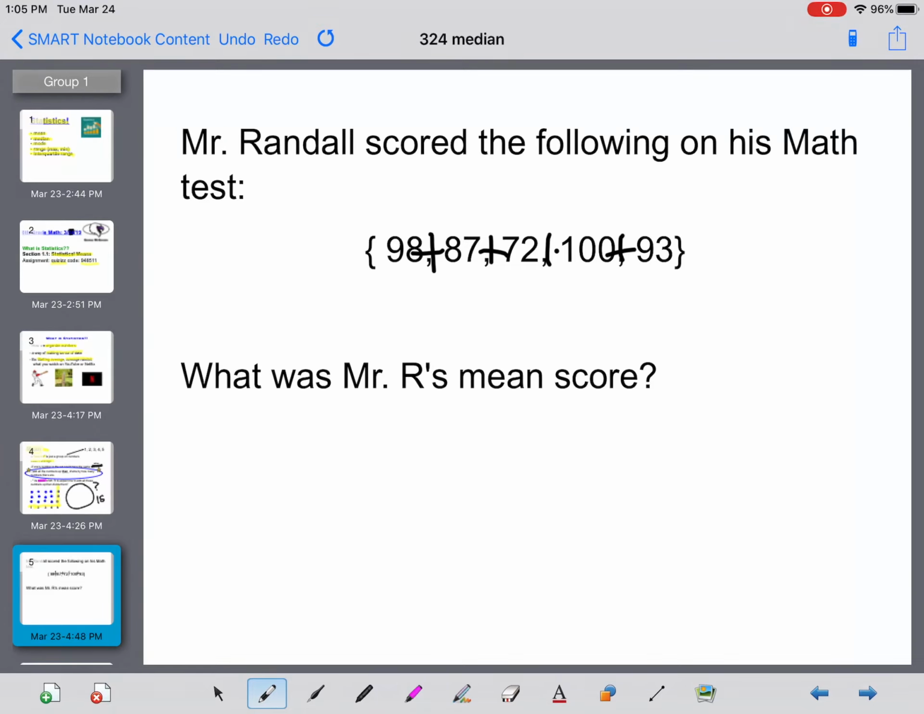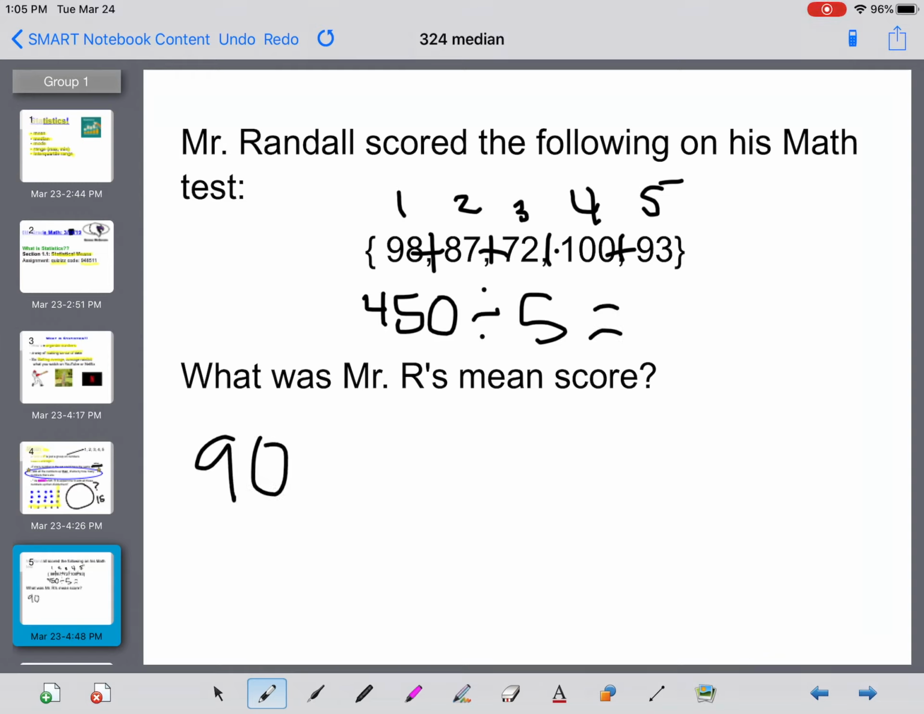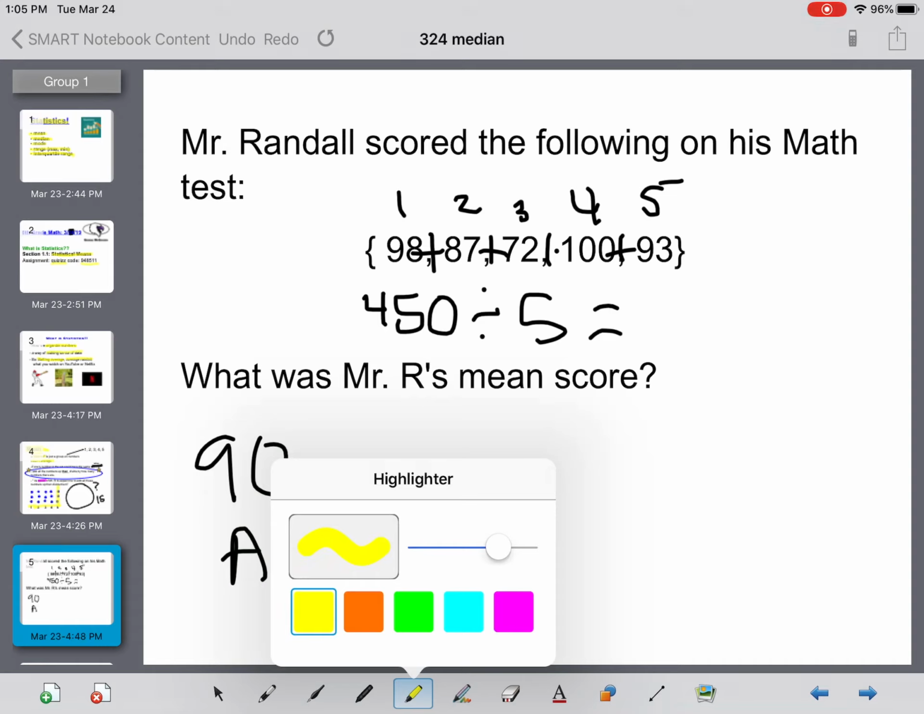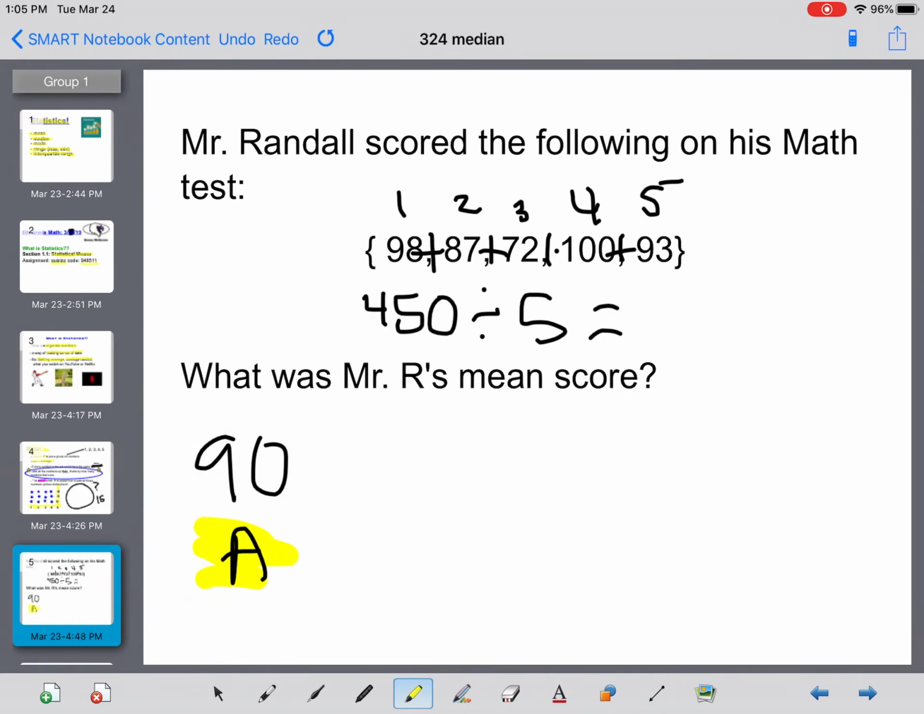So if we add all these up, what are we going to get? Well, we add it all up, we're going to get 450. But that's not it. We just put these all into a group. We need to now divide it by how many numbers are in the set. And we look, we have 1, 2, 3, 4, 5. 5 numbers in the set. So we divide that by 5. What do we get? We get 90. And in college, that is an A. So good for me. Got an A.